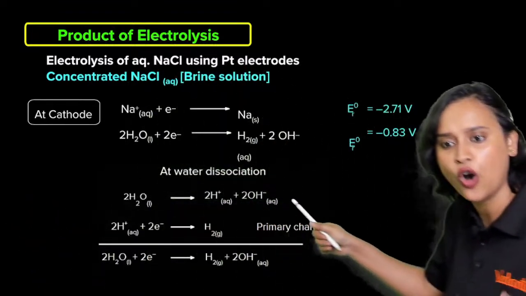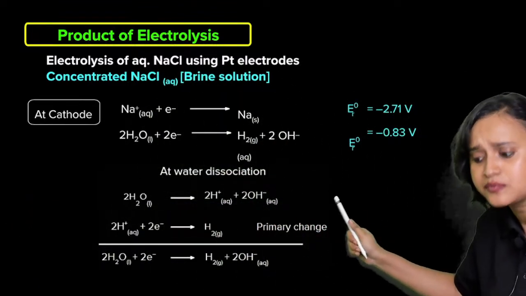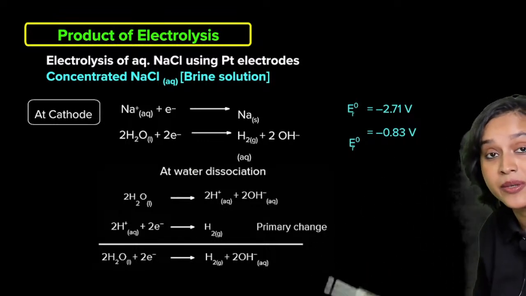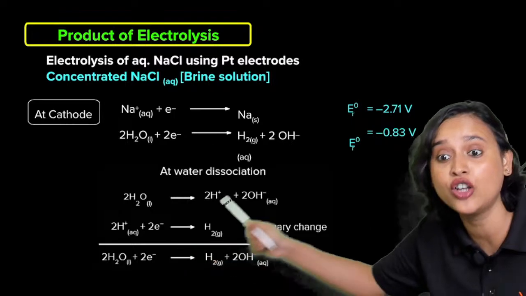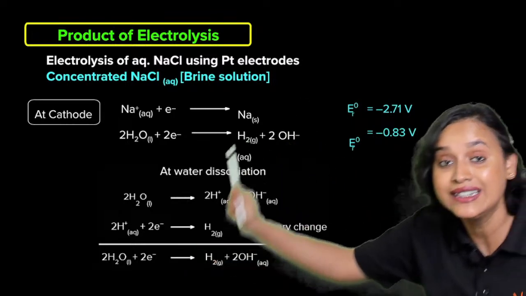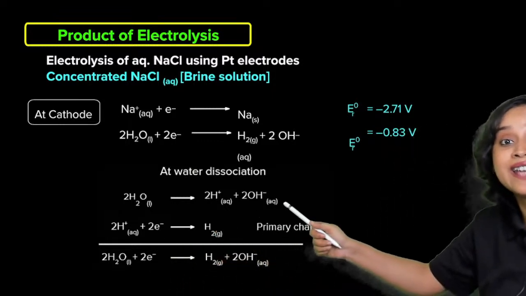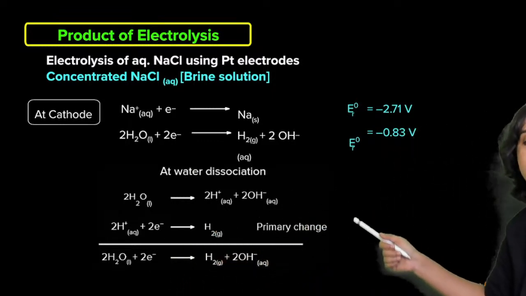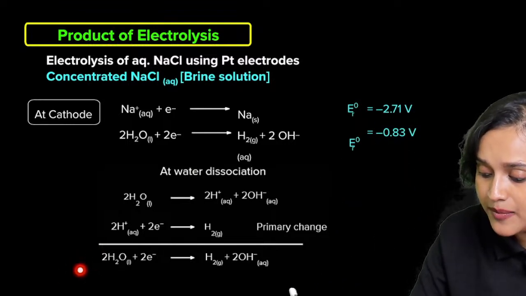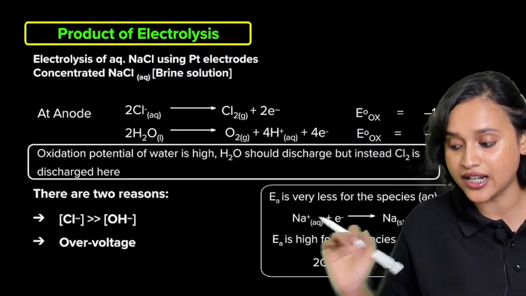But what is the primary change that is happening? The primary change is this H plus ion formed after dissociation of water. This H plus ion now gathers 2 electrons and forms hydrogen gas. So altogether the reaction becomes this.